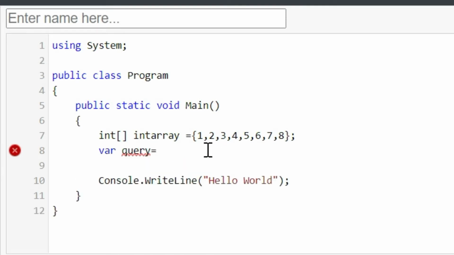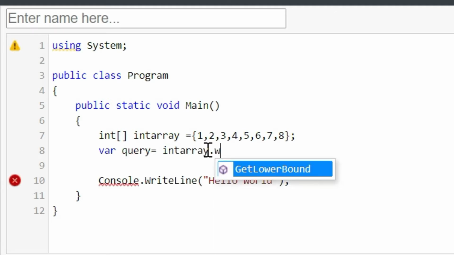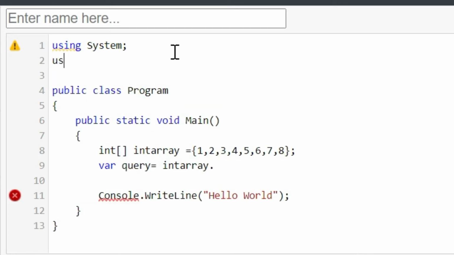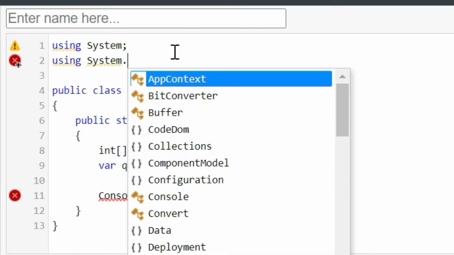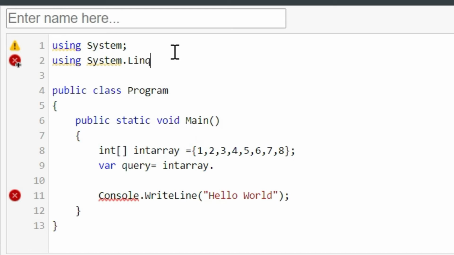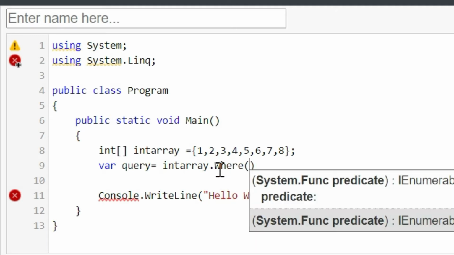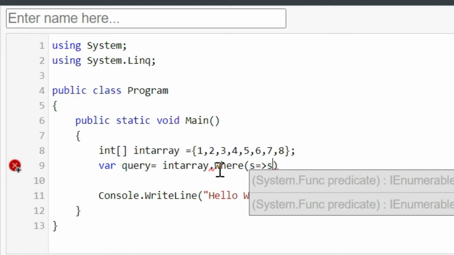Now we are going to use a LINQ query on this data source, int array dot where. Okay, we need to use the System.Linq namespace. Now we will have access to the where extension method. I'm going to use a lambda expression to find the integer values greater than 5.